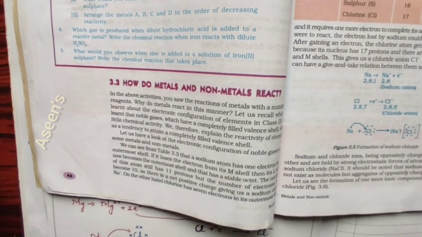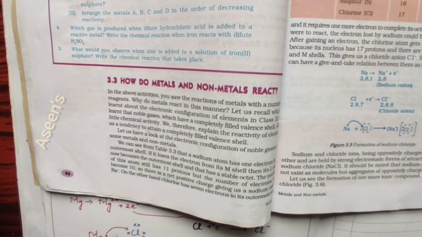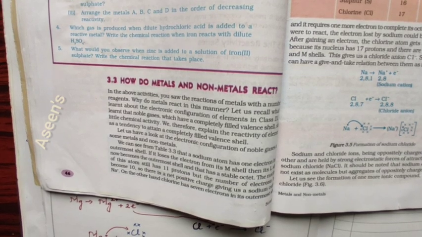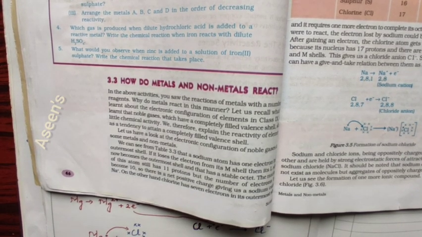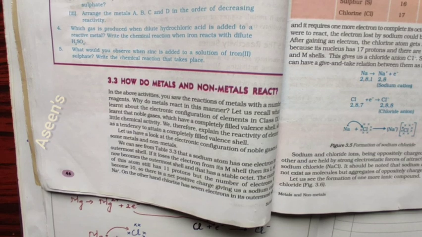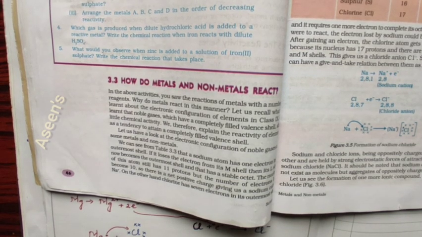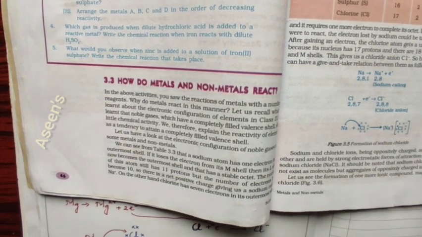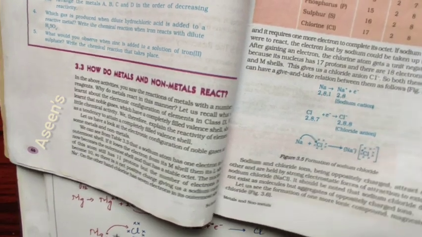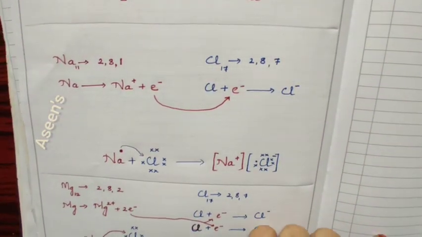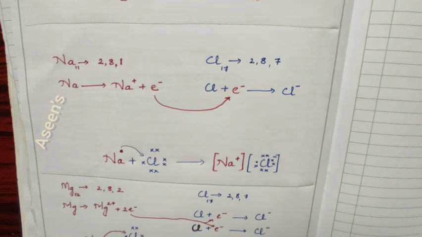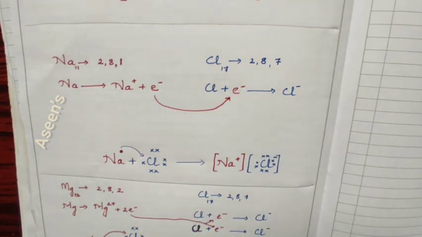So we have already seen about metals, reactions and all. Next we are going to see how metals and non-metals will react with one another. This is where the electron dot structure for the reaction also comes into existence, which is very, very important. So we're going to see the procedure. We have to see for sodium chloride and magnesium chloride. Sodium chloride, as you can see here, is a reaction between a metal and a non-metal. Sodium is a metal and chlorine is a non-metal here.